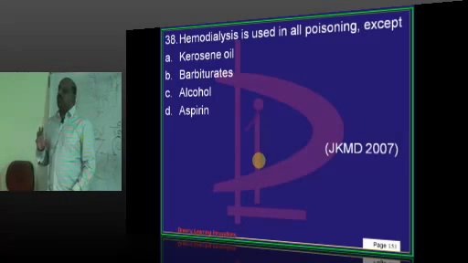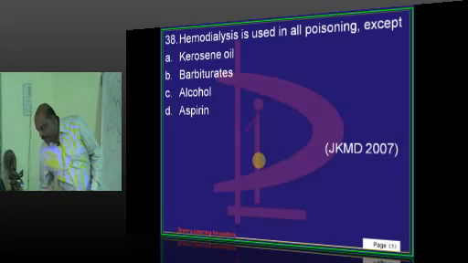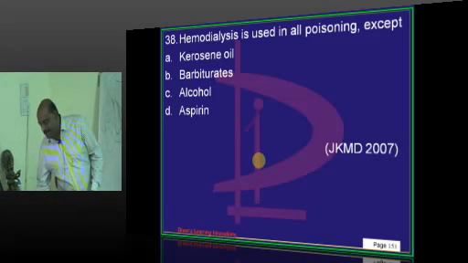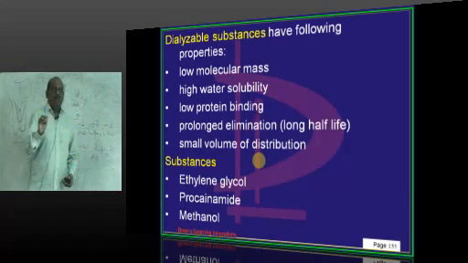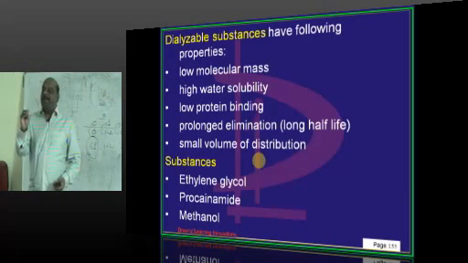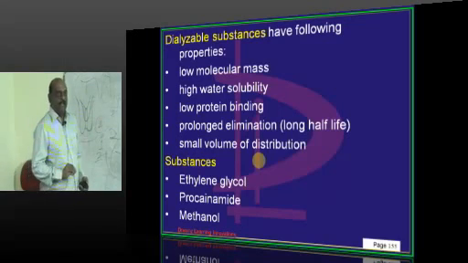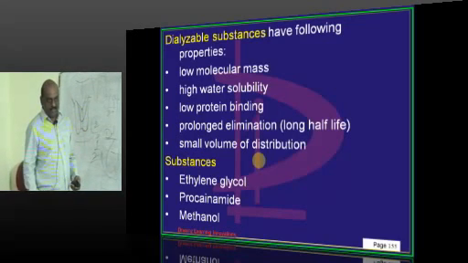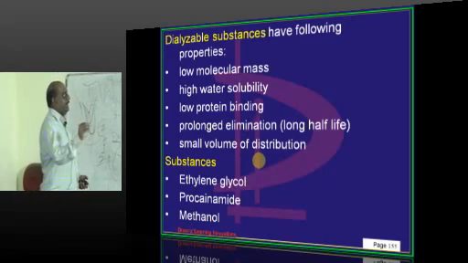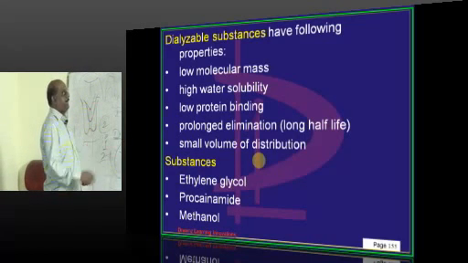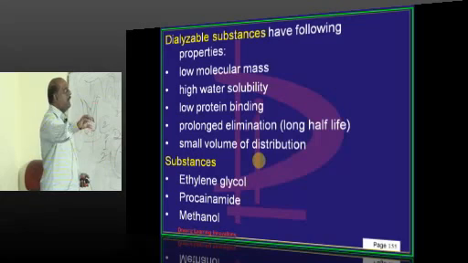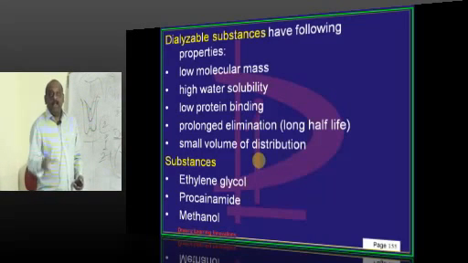Hemodialysis, in which poisoning do you basically use, is a very important question. What should be the property for any given drug to be dialysable? First, it should have low molecular mass. Second, high water solubility. It should have low protein binding, and it needs to have a prolonged elimination and a long half-life, and it should have a small volume of distribution.